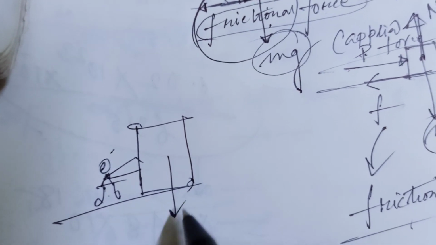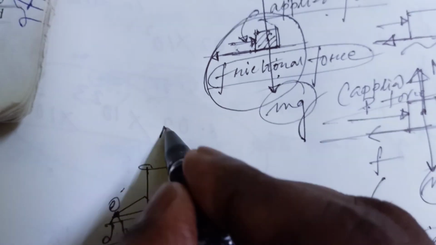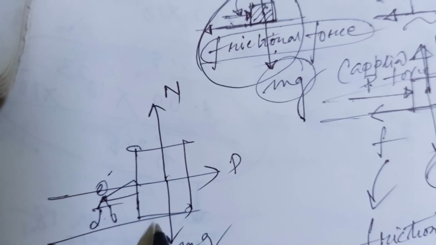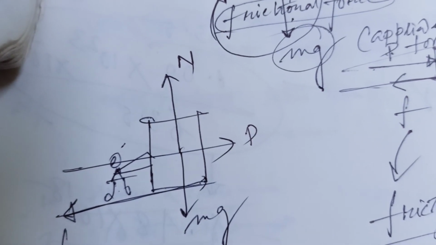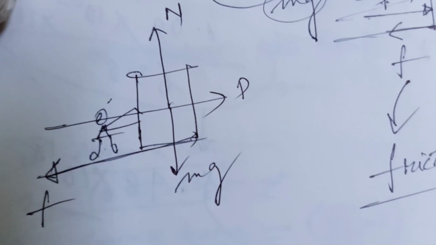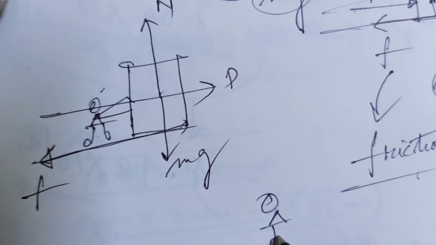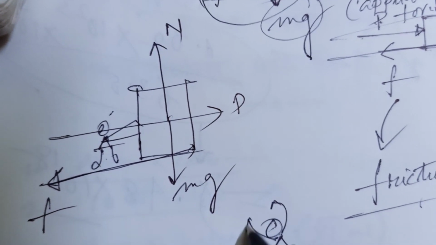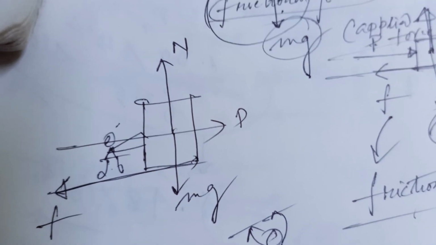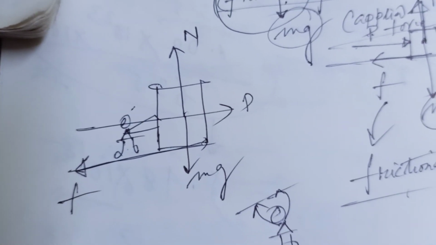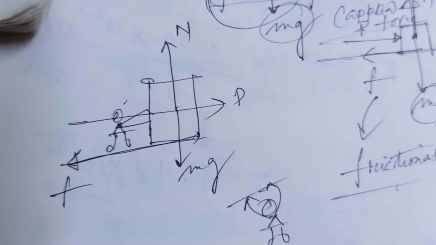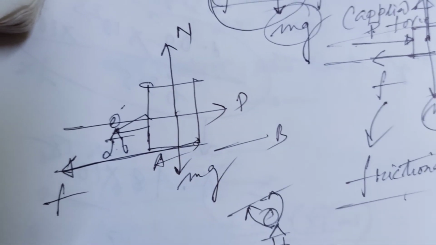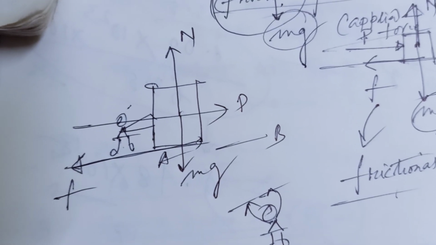This is mg, this is the normal reaction, and you apply a force along that direction, and along the opposite direction there is a frictional force. And your mom, suppose, is standing here and sees your action, that her son is trying to shift something from that place to another, but is not able to move it.